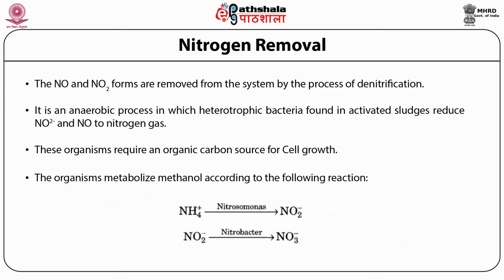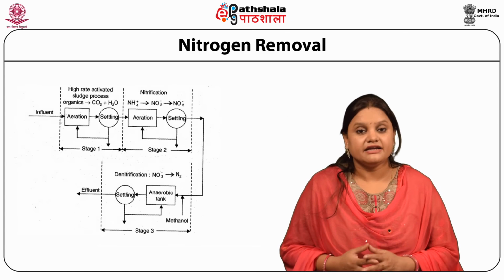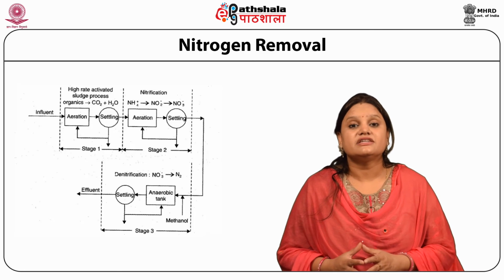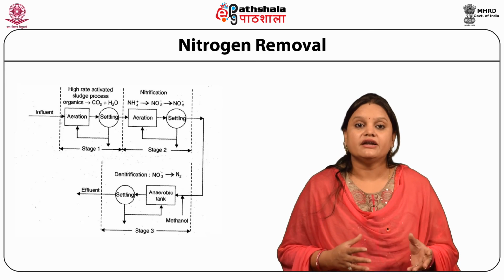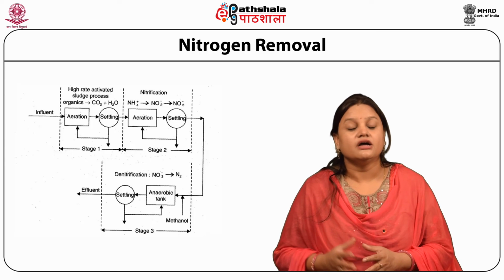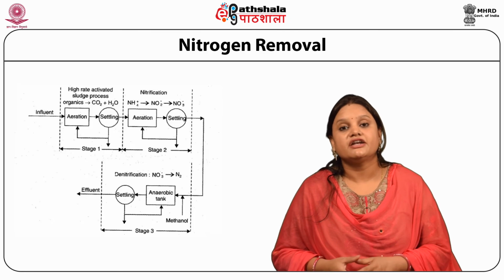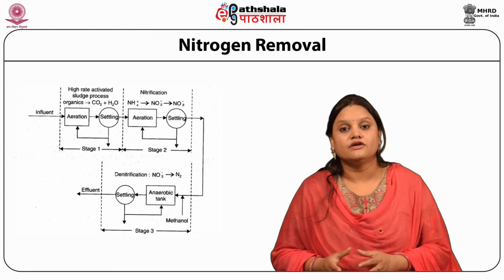The ammonia is converted by the Nitrosomonas into the form of nitrite, and again nitrite is converted into nitrate by the bacteria of Nitrobacter. In this secondary treatment process after the activated sludge process, we have seen in this picture the influent enters the activated sludge process, then all the organics are converted into carbon dioxide and water.